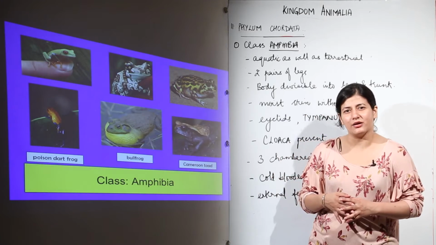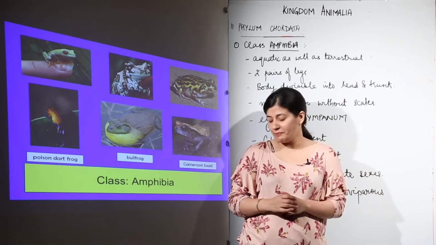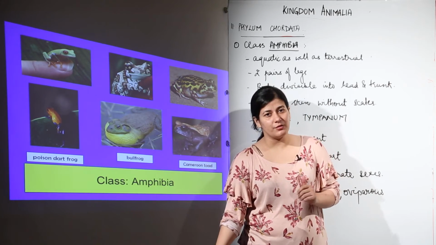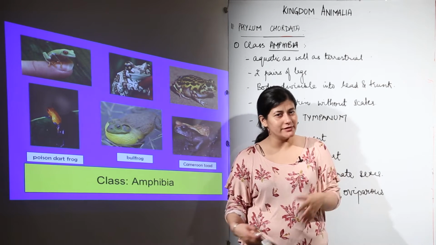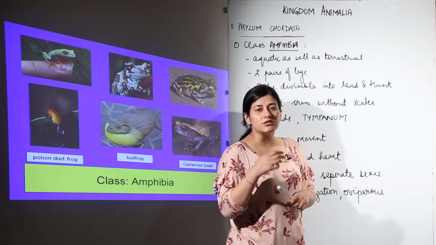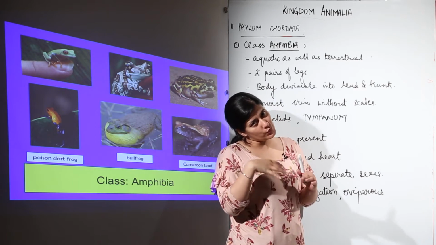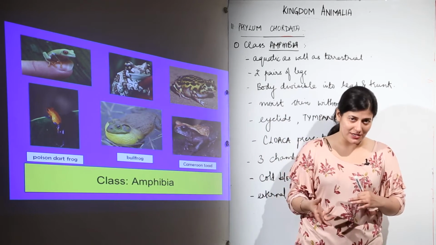Let us talk about the tetrapods now. First of them is class Amphibia. Now, when I talk about class Amphibia, break the word amphibia. Bia would be for something living, bio as we have, and amphi would be dual. So, these organisms are going to survive both in land and water. So, they will be aquatic as well as terrestrial.